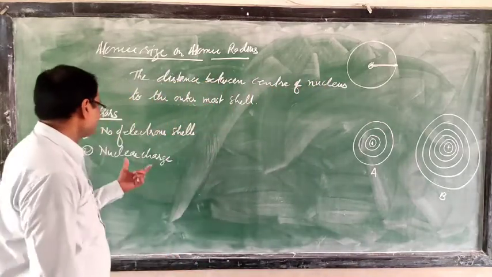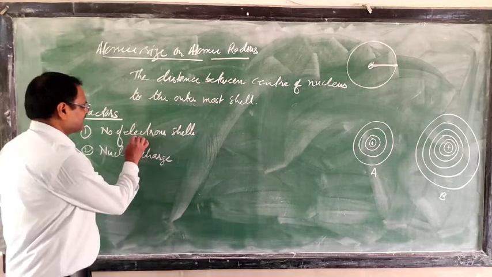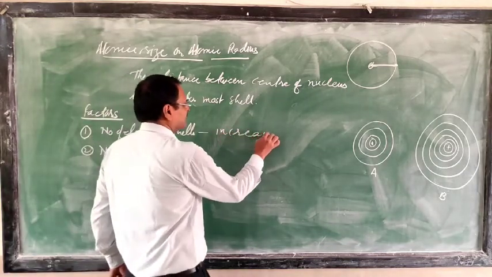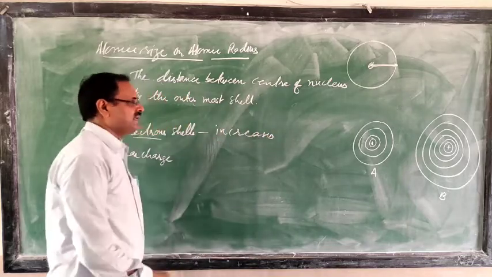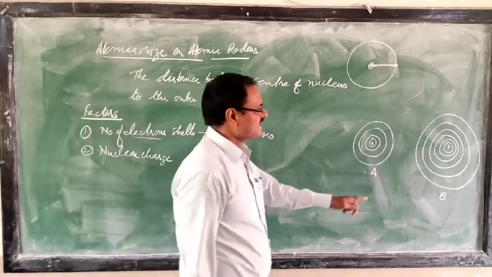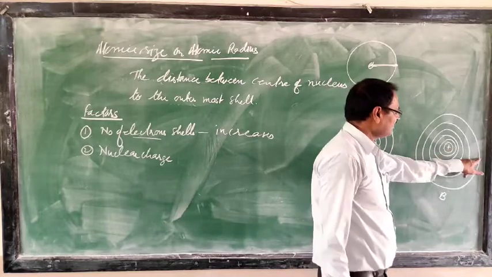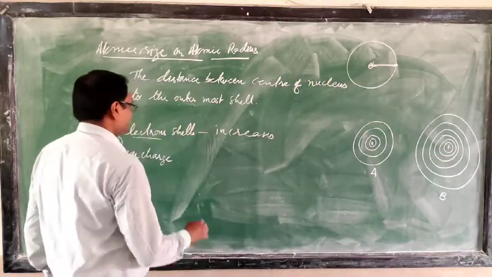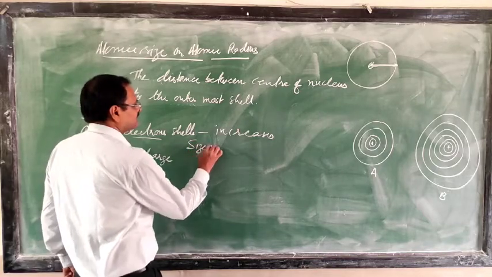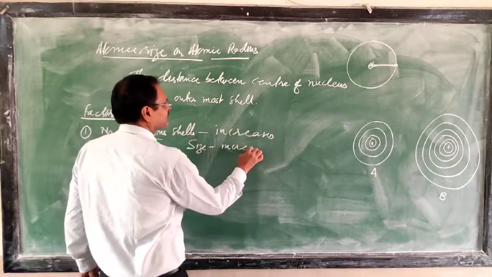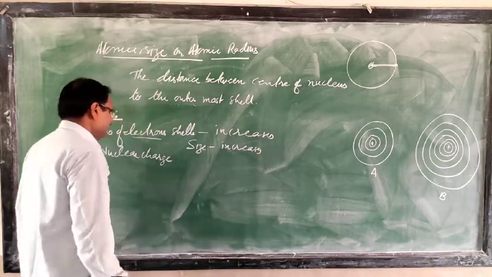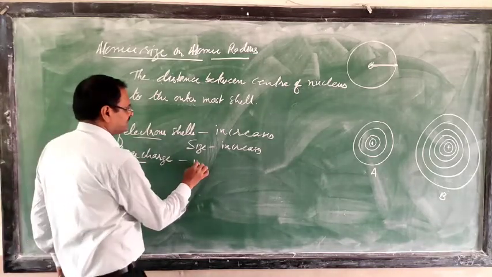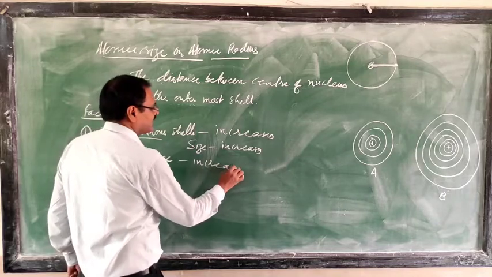So the first factor is the number of electron cells. When the number of electron cells increases, the distance between the center and the outermost cell increases. As a result, the size increases. Then the next one is nuclear charge. Nuclear charge, I am going to take, increases.